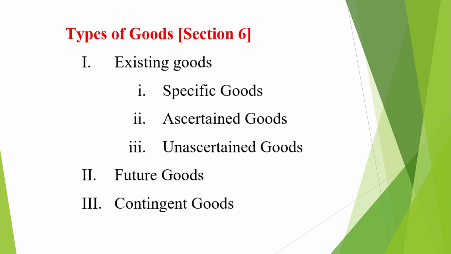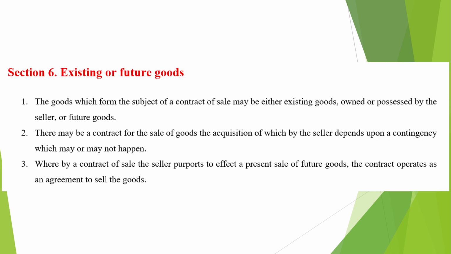Types of goods. As per Section 6, for the purpose of sale, the goods are classified into three categories. First, existing goods, second, future goods, and third, contingent goods. The existing goods is also put into three categories. First, specific goods. Second, ascertained goods. Third, unascertained goods.